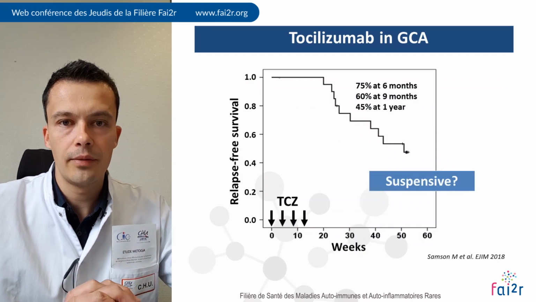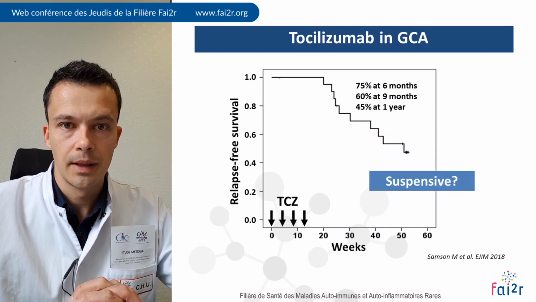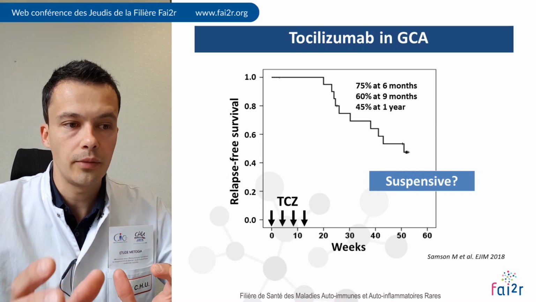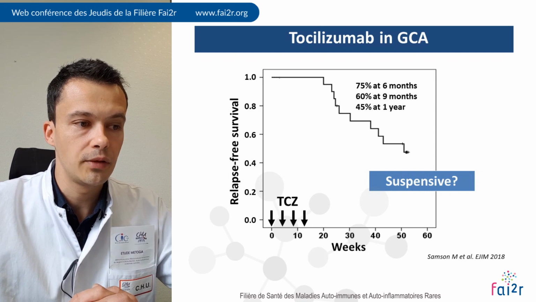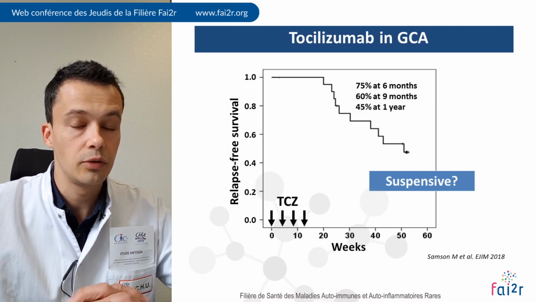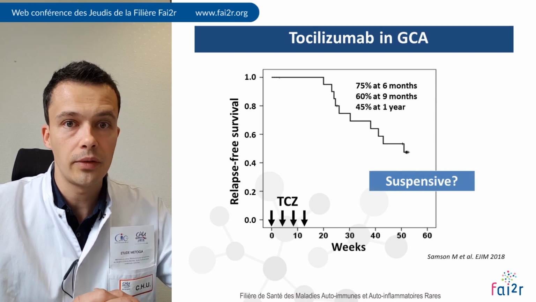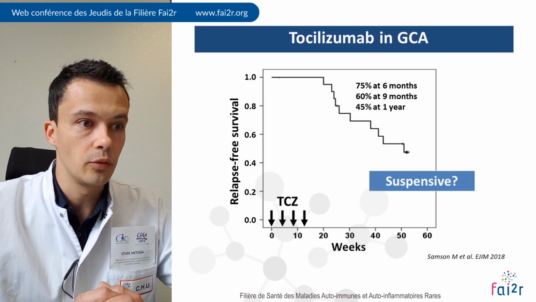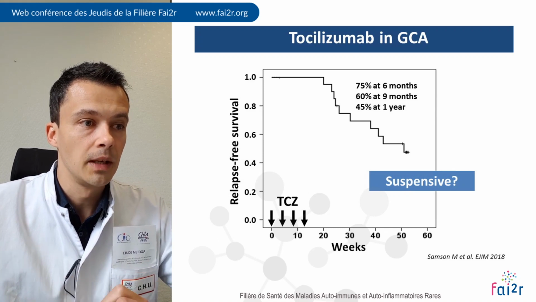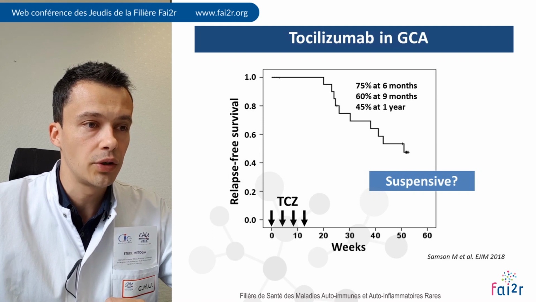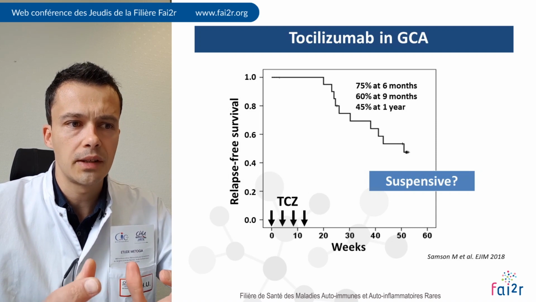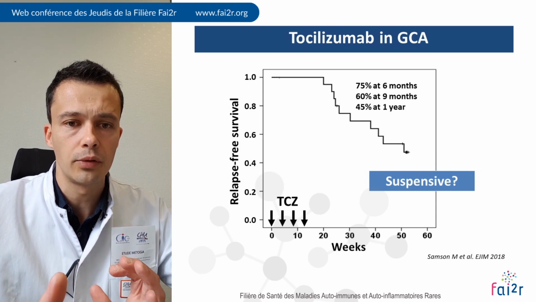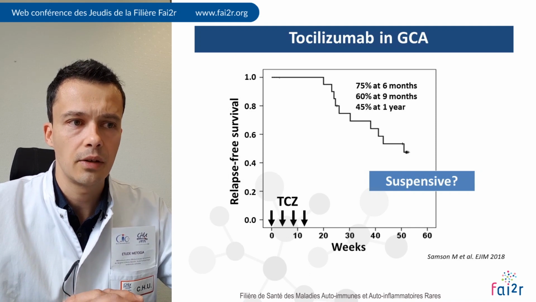However, we have very few data after withdrawal of the treatment with tocilizumab. We conducted this small phase 2 trial in my center a few years ago, in which new onset GCA patients received 4 infusions of tocilizumab in association with prednisone during 10 months. And we observed that relapses occurred around 3 months after the last tocilizumab infusion, showing that this treatment could be very effective but also suspensive, at least in some patients.